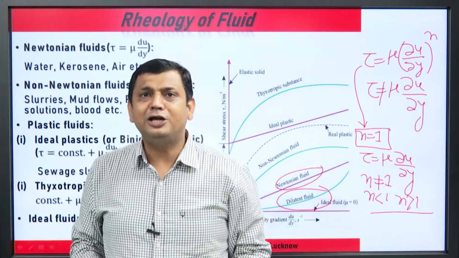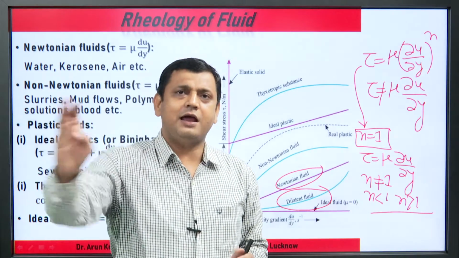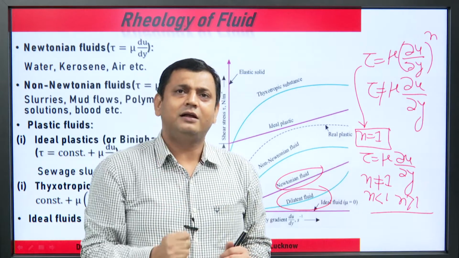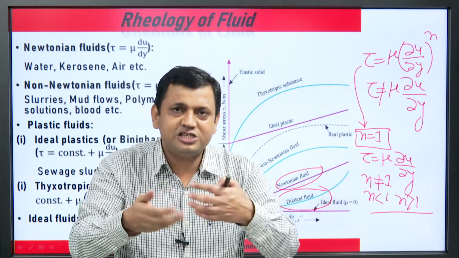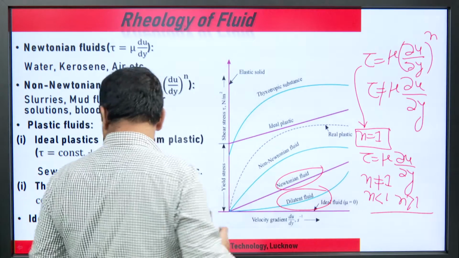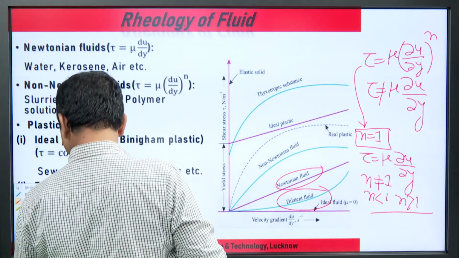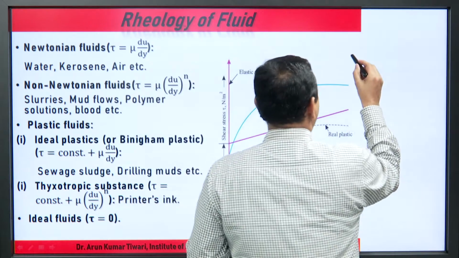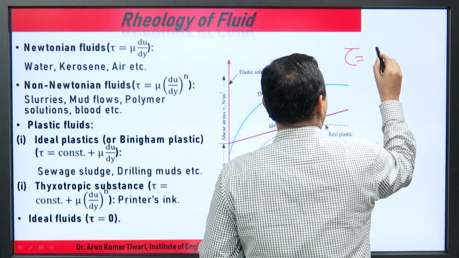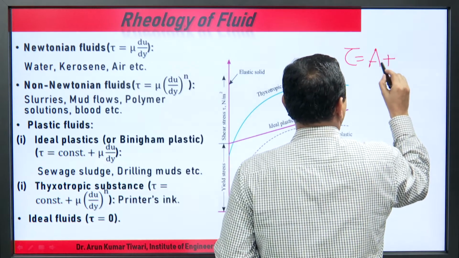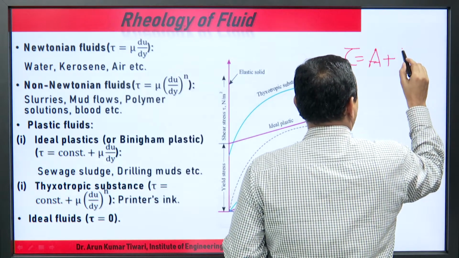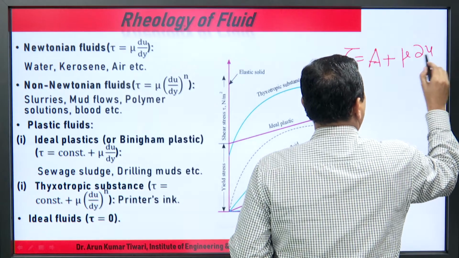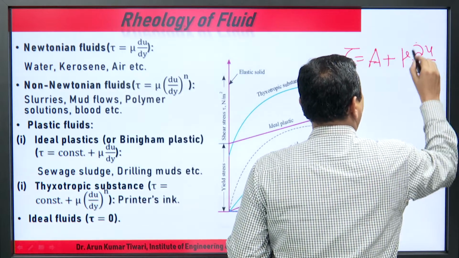But in the case of non-Newtonian fluids, there are many conditions: n greater than 1, n less than 1, or having some initial shear stress. The fundamental equation is tau equals A plus B du upon dy to the power n.